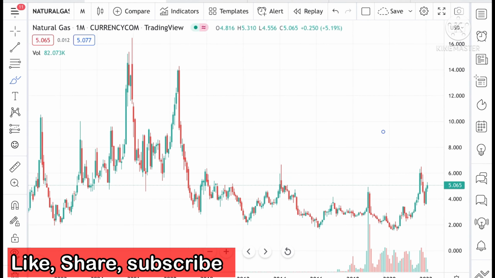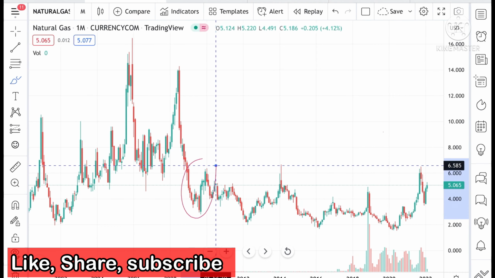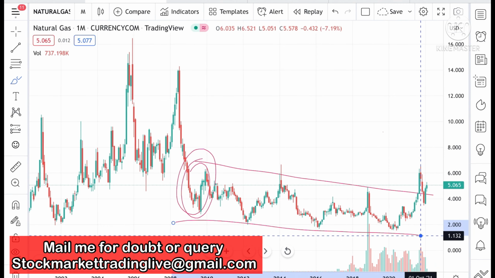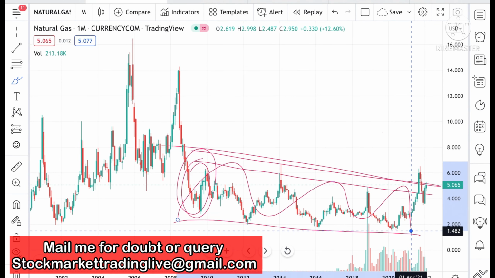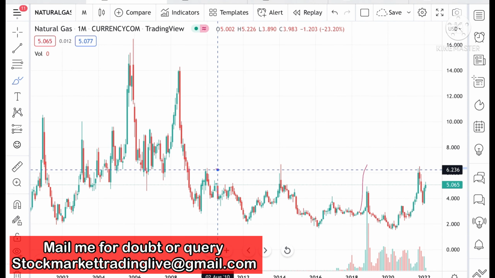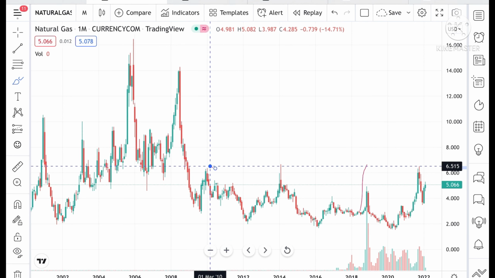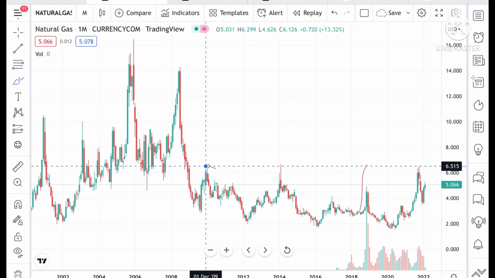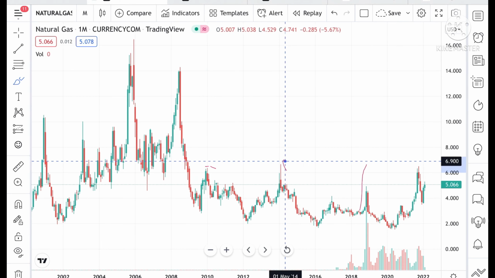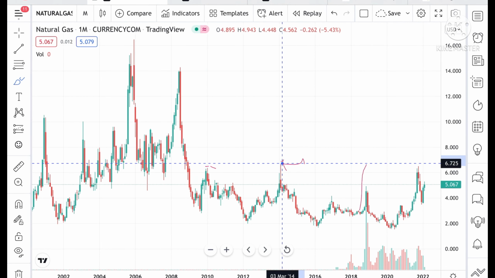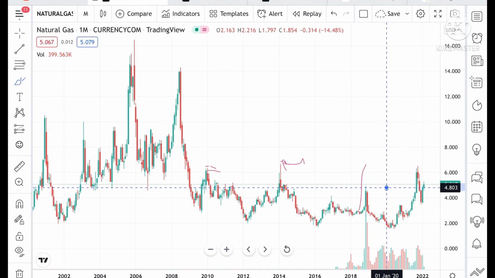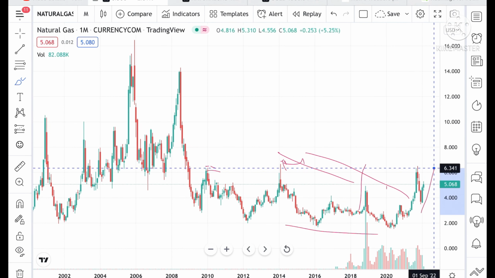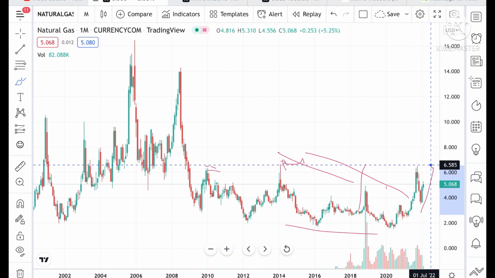This is a chart from 2009. I'm showing you that the price is continuously in the range. We have seen a rise at this particular level and two levels. First we have seen a high at around 6.515 in the month of December 2009, and on 3rd Feb 2014, and now we have seen this particular rise above 6. Otherwise it is continuously below 5, and since 2014 it has been continuously down.